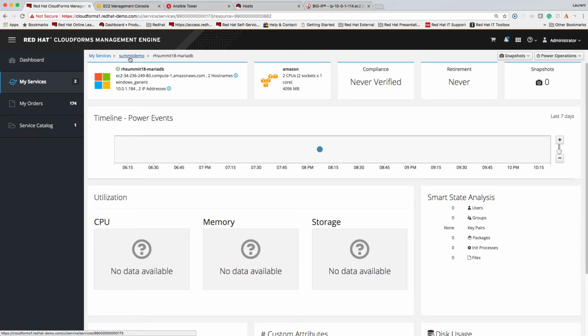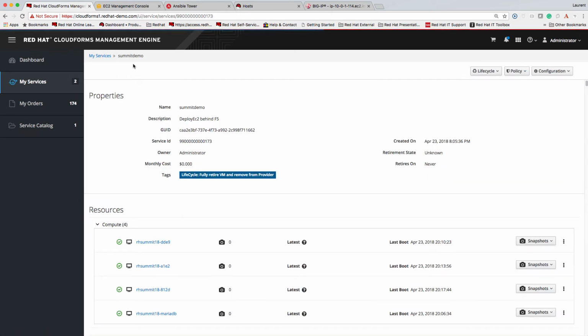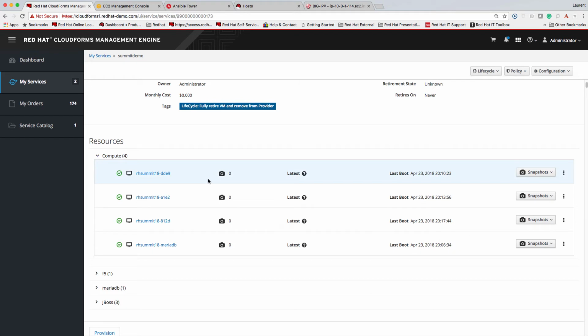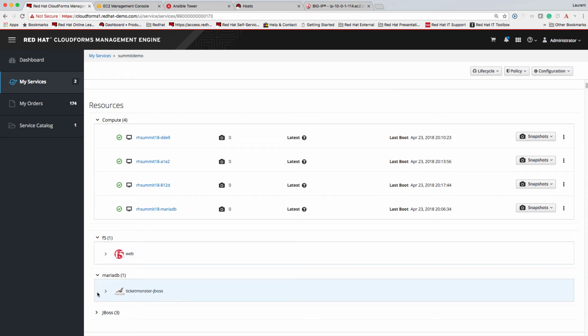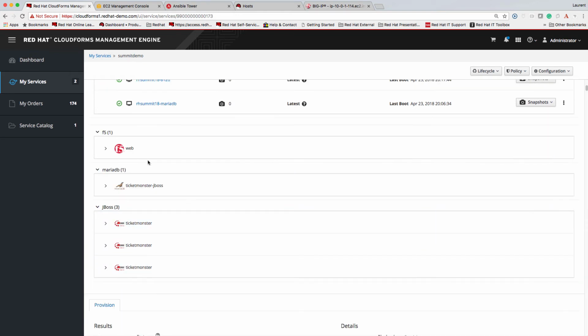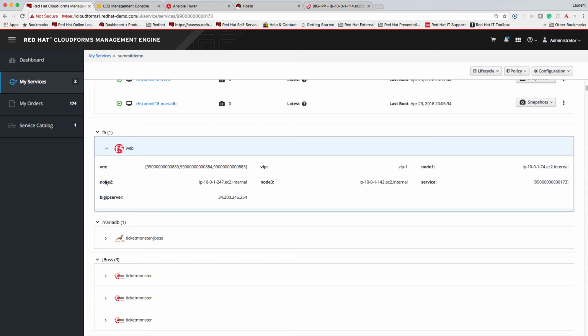Now, new in CloudForms 4.6 is the concept of dynamic resource objects. As you can see here, I created 3, an F5 object, a MariaDB object, as well as a JBoss object. Now you can define the entries in those resource objects. So we can go, for example, and check what we have in the F5. As you can see, I added the VIP, I added the 3 nodes as well, and also the endpoint with the big IP server.